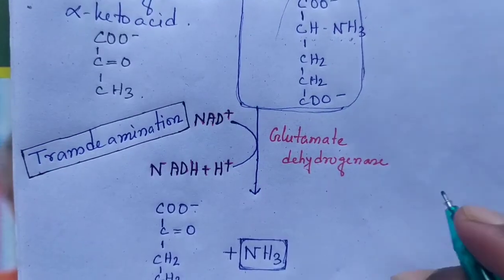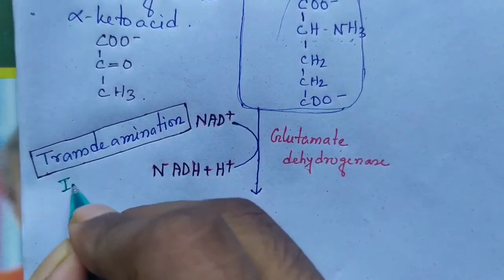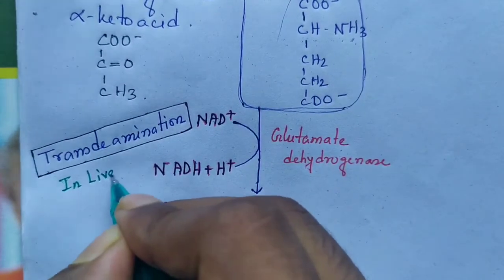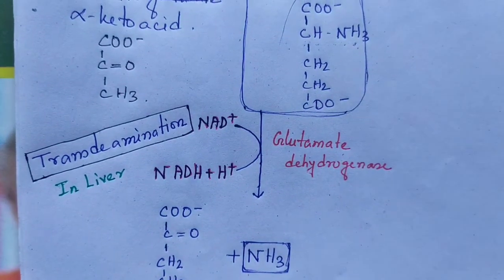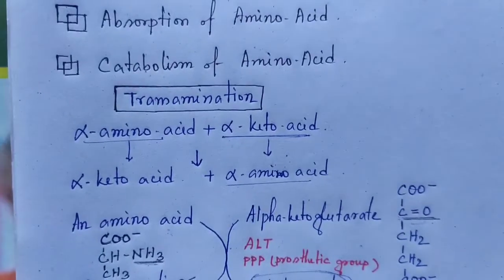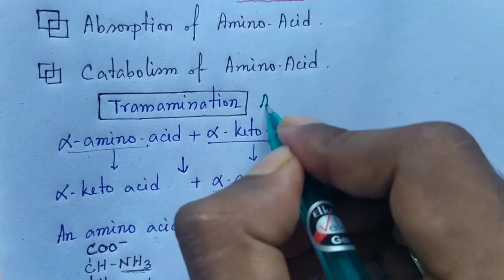The trans-deamination process only occurs in the liver. But the transamination process occurs in all tissues of the body.